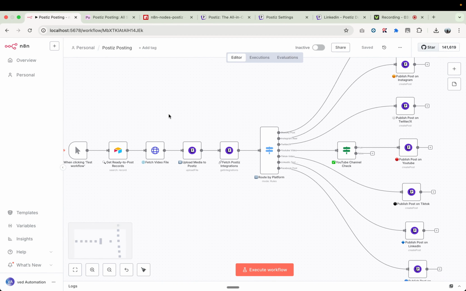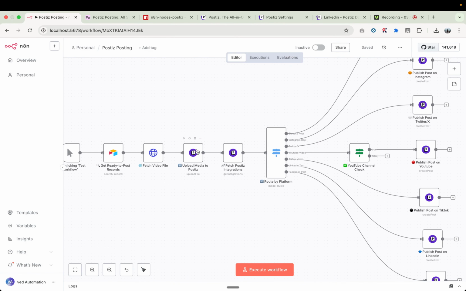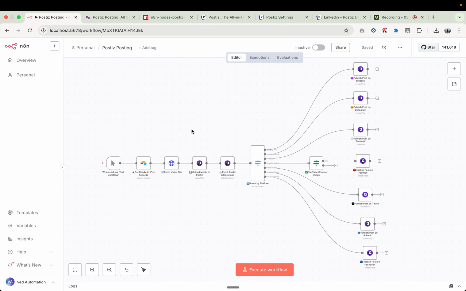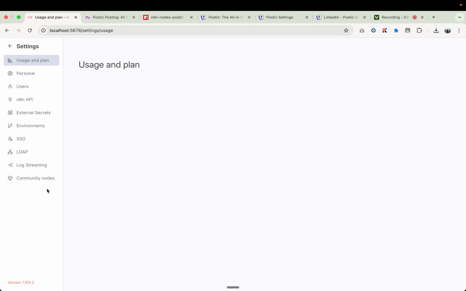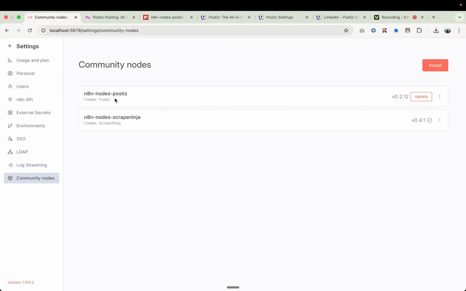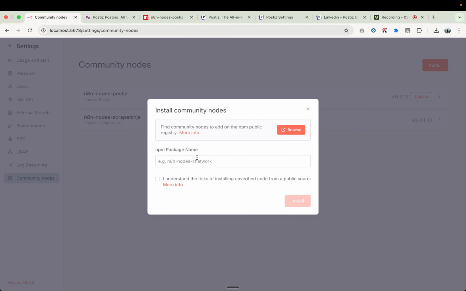The first thing you need to understand is how we can integrate this Postiz node in our n8n workflow. If you are self-hosted or installed n8n locally on your computer, all you need to do is come here to your profile, click on settings, click on community nodes, and here I already have the Postiz node, but in your case you can simply come here, write n8n-nodes-postiz, click the checkbox and just install it.